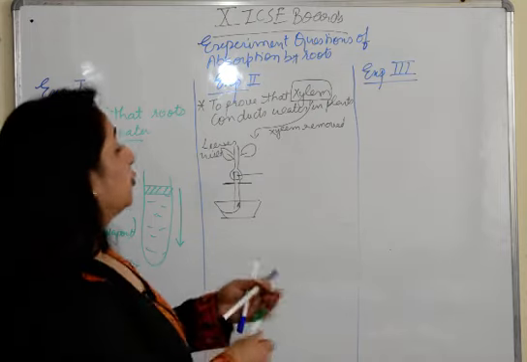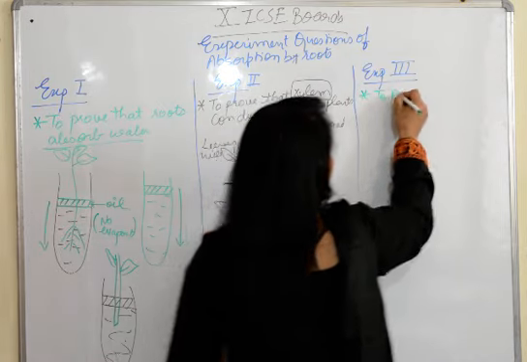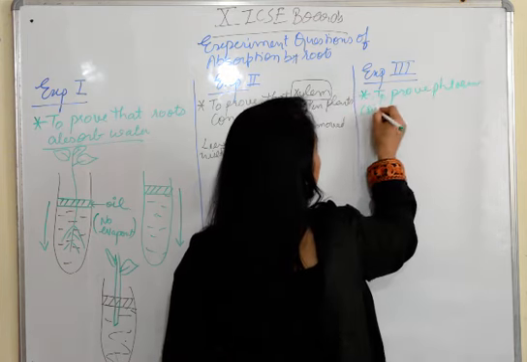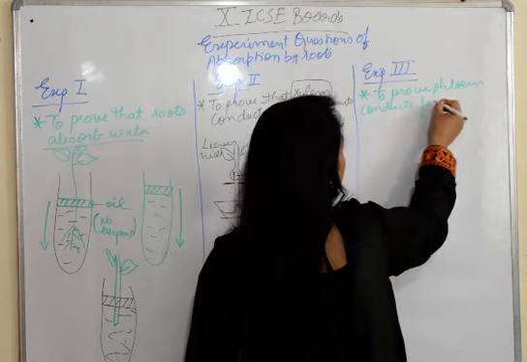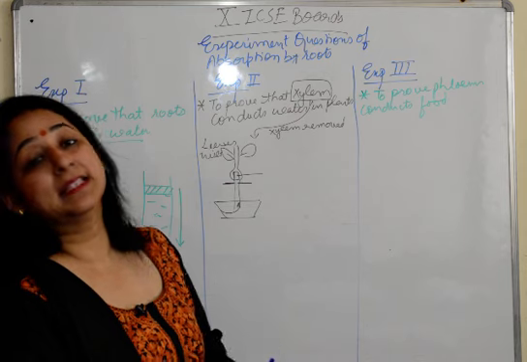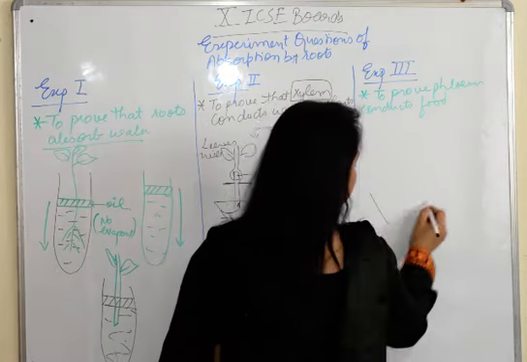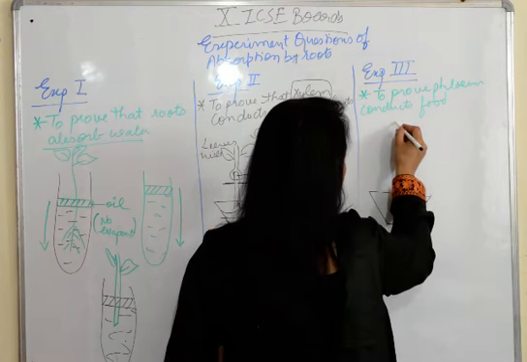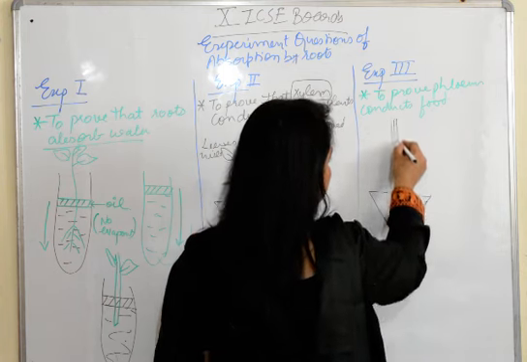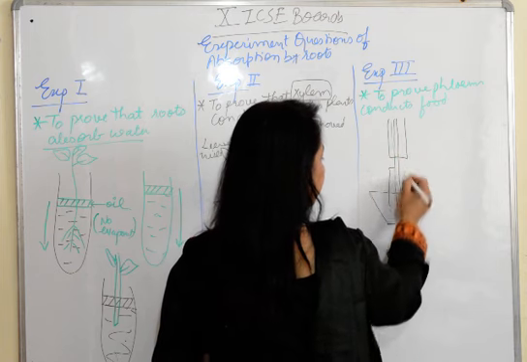Next experiment is to prove that phloem is responsible for conduction of food. To prove phloem conducts food. Now obviously यहाँ पे हम phloem की बात कर रहे हैं, तो phloem has been removed from this setup. Again we take a pot, and here the part which is removed is the phloem part. So we'll have the xylem intact in the center and we'll have the phloem removed.